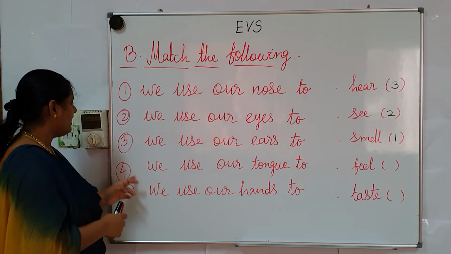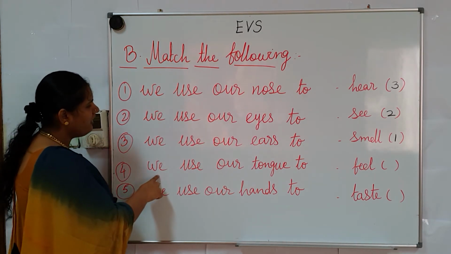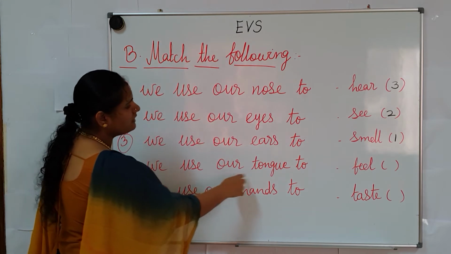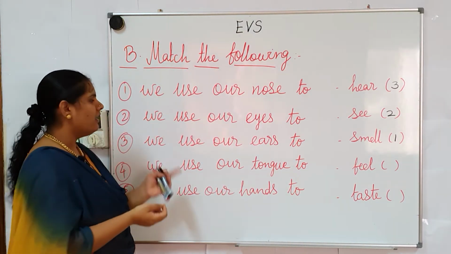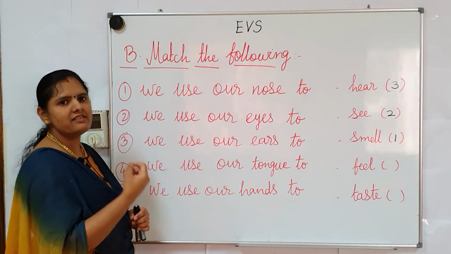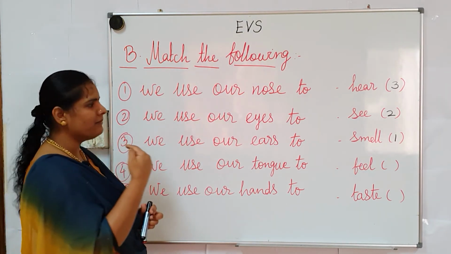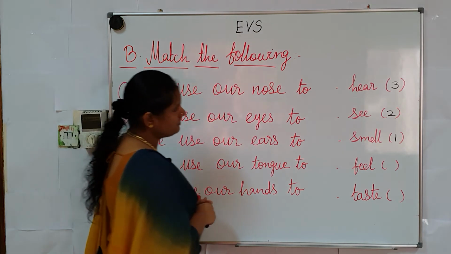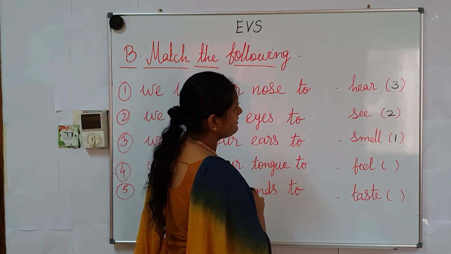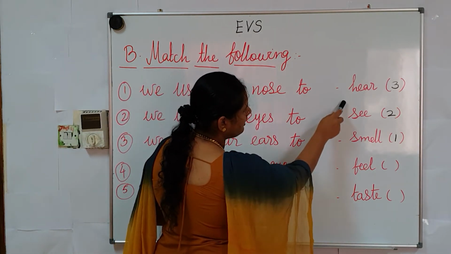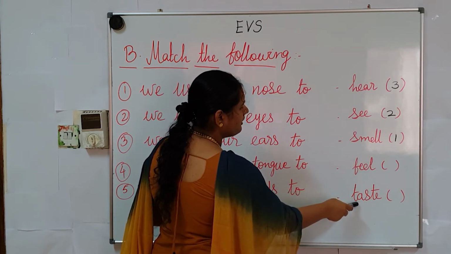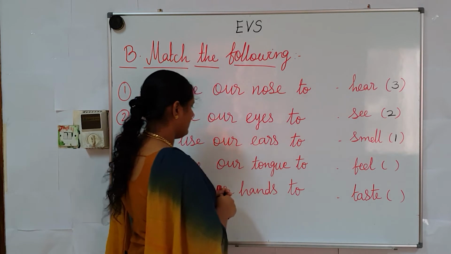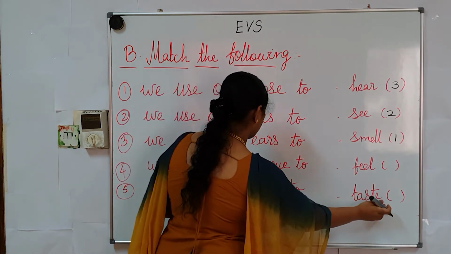Next, fourth question. We use our tongue to. So what is the use of tongue? Tongue helps us to sense the taste. So let's find out where is taste. Hear, see, smell, feel, taste. So at last they have given taste.